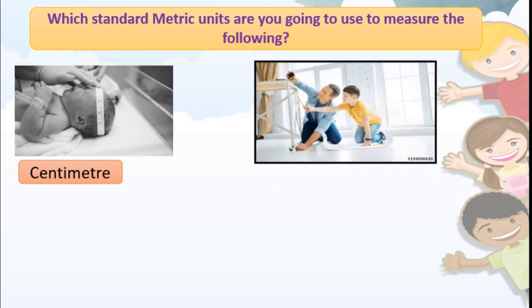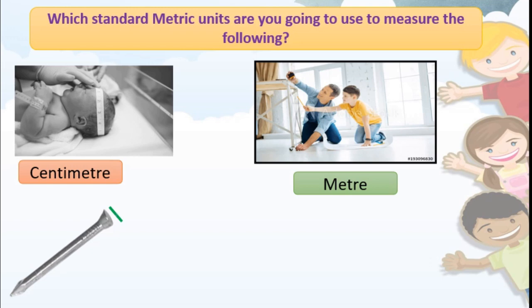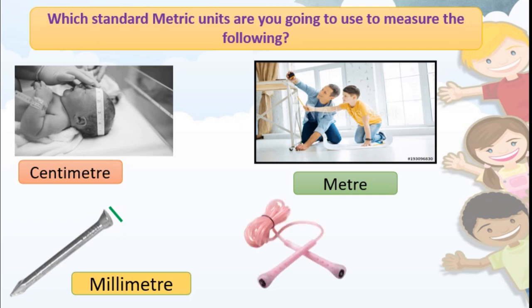Here, yes, you know that we use meter, correct? Next, see, this is the head of the nail. I want to measure the head of the nail, only head of the nail. In which metric units will you measure this? Correct, millimeter, because this is very small, isn't it? Next one, skipping rope. You are right, you will measure in meter, isn't it?